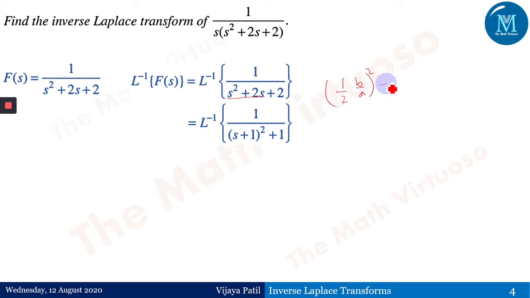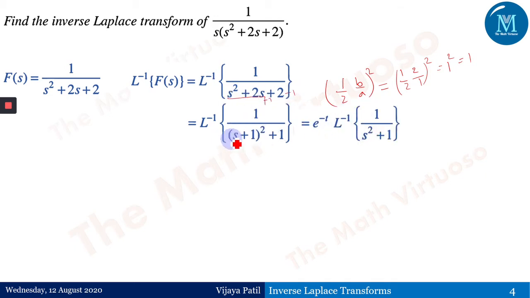So it is 1 by 2, b is 2, a is 1, so the square gives 1 square, that is equal to 1, and therefore my third term is plus 1, 2 minus 1 gives me 1, and this gives me s plus 1 the whole square plus 1.